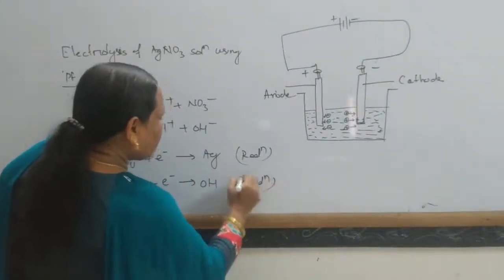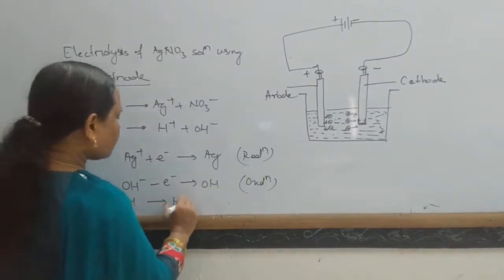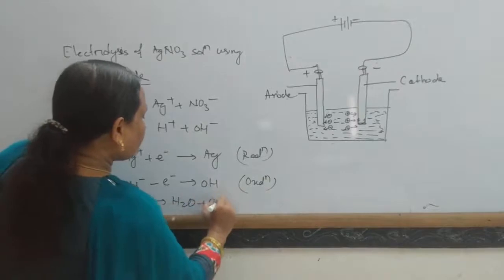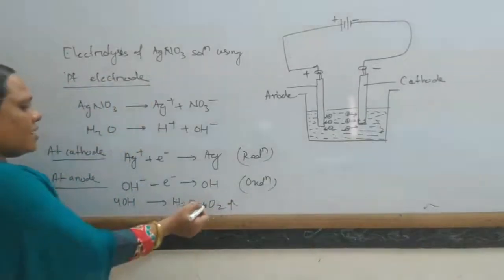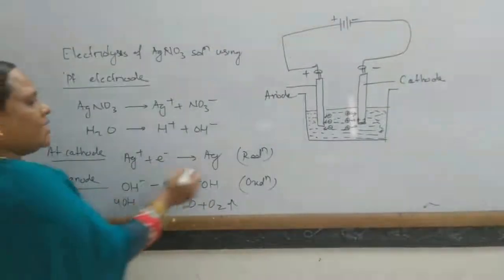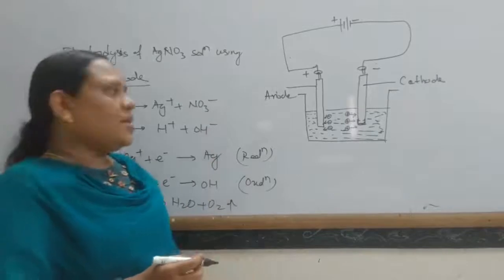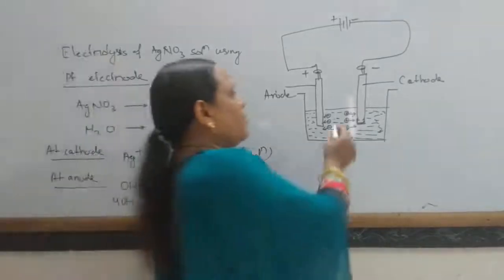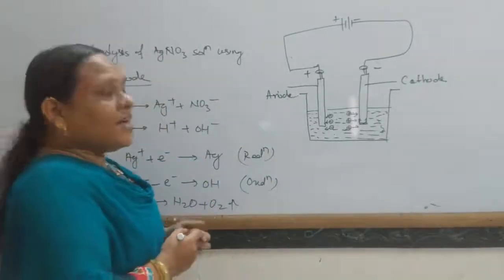This is an oxidation process, and 4OH gives rise to 2H2O plus O2. So silver metal is deposited at the cathode and oxygen gas is liberated at the anode.